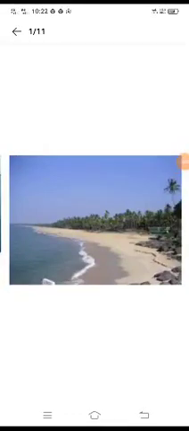So, just look at the image. What are you able to see? It's a coast, it's a beach. Sea waves are here, and lots of coconut trees. So, we can easily identify what this place is. It's a sea beach.